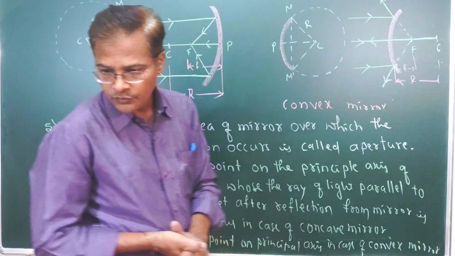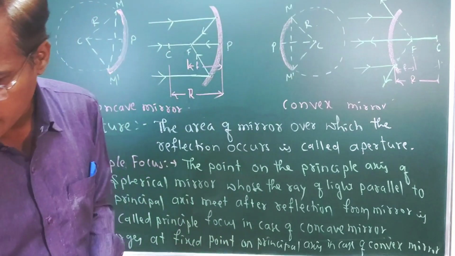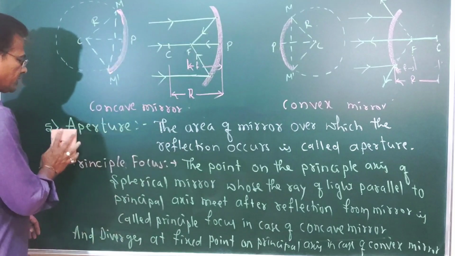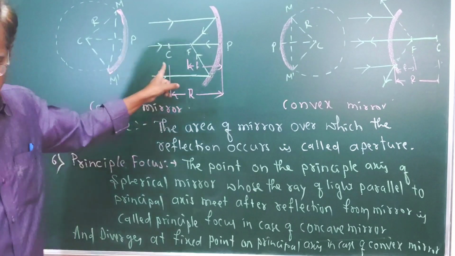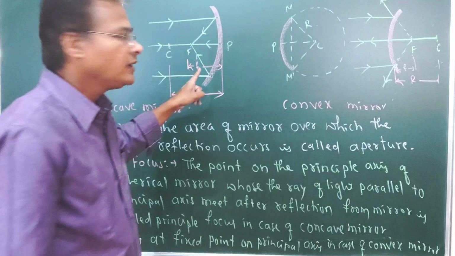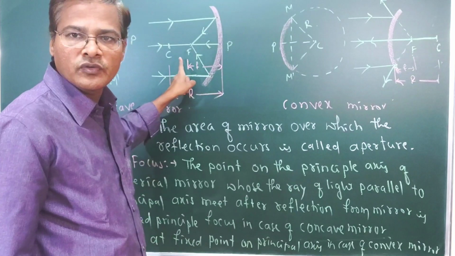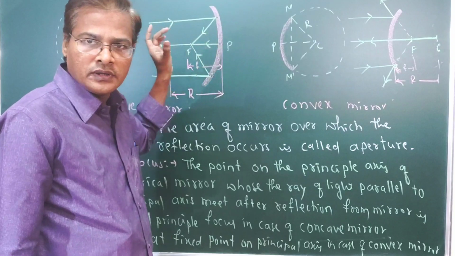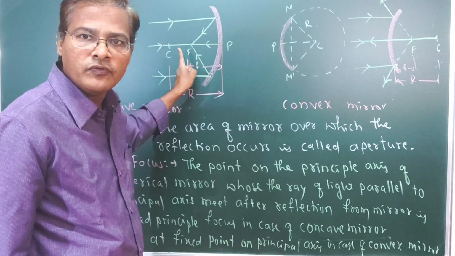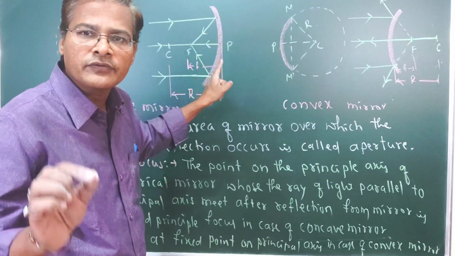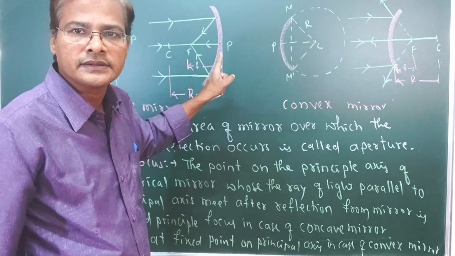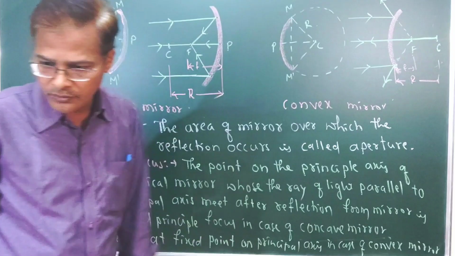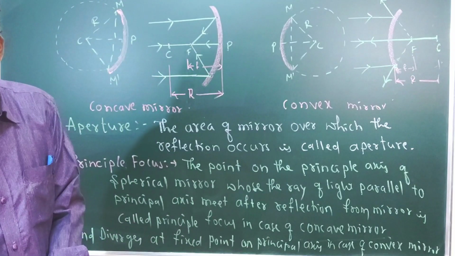Now next we are going to see some more terms. What is focal length? Focal length means the distance between the principal focus and the pole. That we are going to call the focal length.